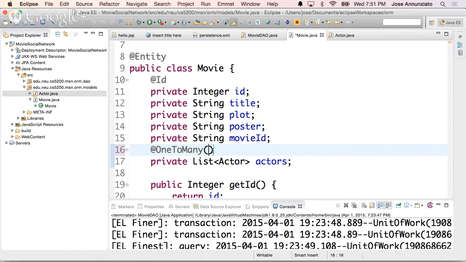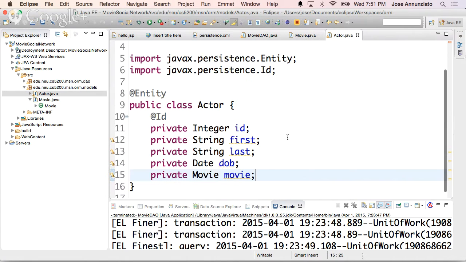So I'm going to say that the way these relate to one another is because it's mapped by the movie field in the actor class. The actor class has a movie that is referencing me. That's how we know that we are part of one another. I only want those actors whose instance of movie are referencing me.